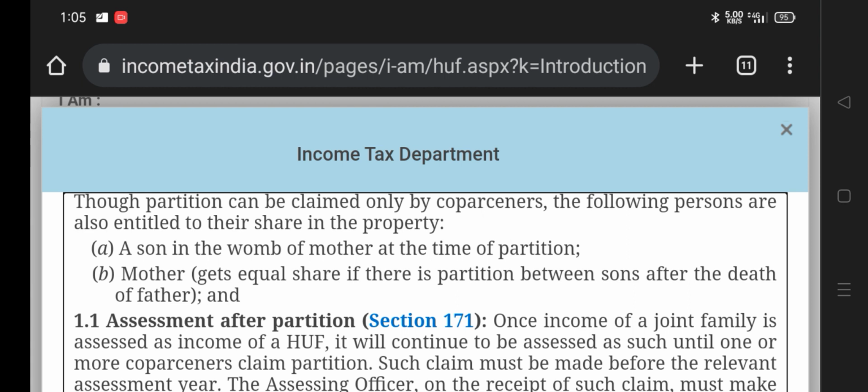The co-partitioners means every person. As the Act clearly says, the daughter can also be a co-partitioner. It has been explained in the Hindu Succession Act. So in this case, a son in the womb of the mother can also get a share. A daughter in the womb of the mother can also get a share at the time of partition. In the case of the father passing away, the mother gets a share too. Between sons, an equal share is given. For example, with two sons, two daughters and a mother, if the husband passes away, the property will be shared on a fifth basis. Two sons, two daughters and the mother all get a share.